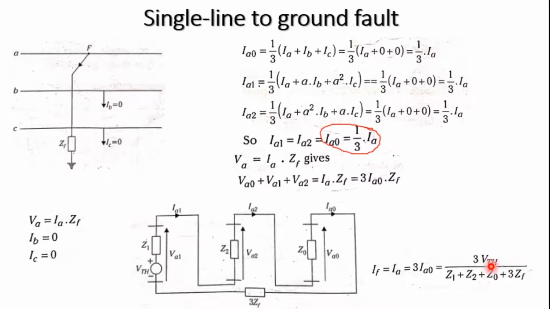Only a small change we can see: in place of EA, this is going to be V Thevenin. So we get IF equal to 3 times IA0, which equals 3 times V Thevenin divided by Z1 plus Z2 plus Z0 plus 3 times ZF. In the case where Z0 is 0, the fault current is going to be 0. This is how we have done the single line-to-ground fault.